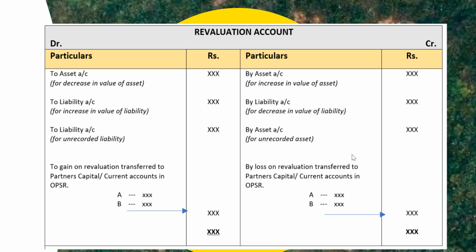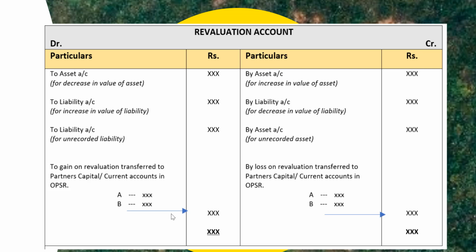Now there's a gain if the total of the credit side is greater than the debit side, in which case this gain on revaluation will be transferred to the partners' capital or current accounts in their old profit sharing ratio. Here I have assumed two partners, A and B. The gain will be divided among A and B in their old profit sharing ratio.